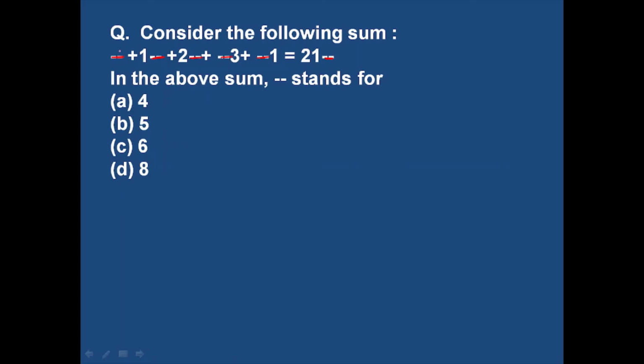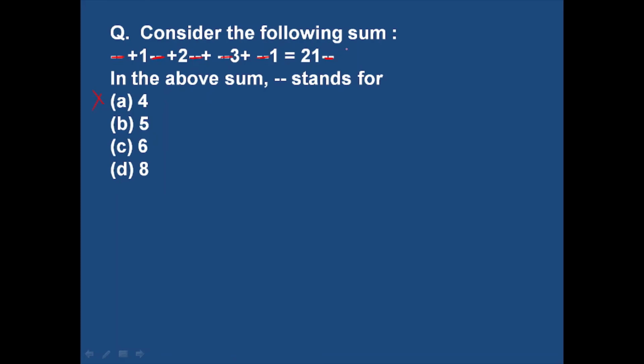So if we put 4 here, 4 plus 4 is 8, plus 4 is 12, plus 3 is 15, plus 1 is 16. Here the unit digit is 6, but if option A were the right answer it should come 4. So this cannot be the right answer. If we put 5, then 5 plus 5 is 10, plus 5 is 15, plus 3 is 18, plus 1 is 19.